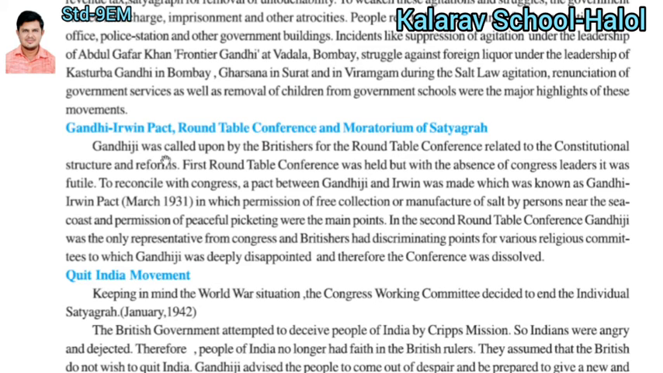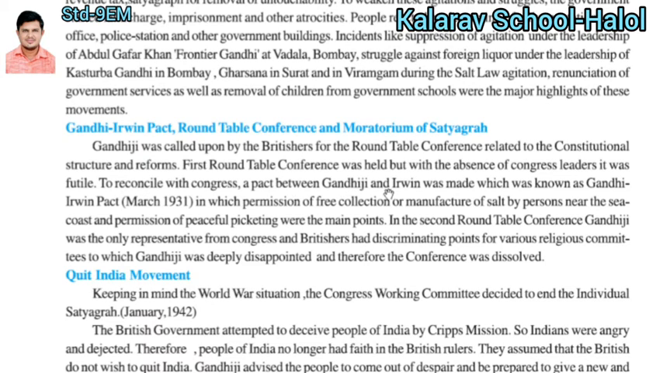Gandhiji was called upon by the Britishers. The Britishers were very impressed by Mahatma Gandhi, so they called Gandhiji for the Round Table Conference related to the constitutional structure and reforms. They gave the reason that they wanted reform of the constitution. The first Round Table Conference was held in the absence of the Congress leaders. The Congress leaders did not attend the first Round Table Conference.